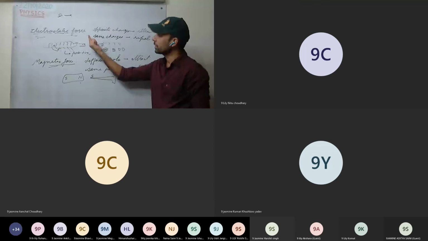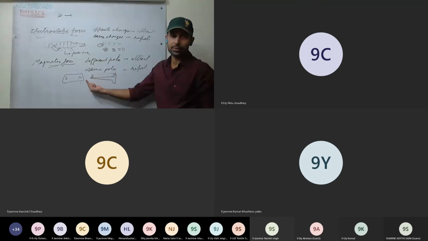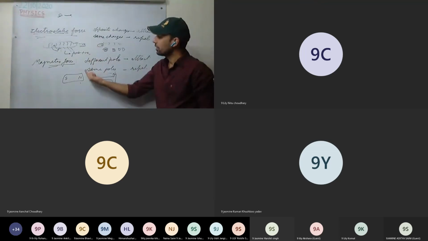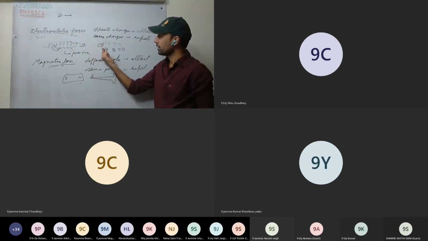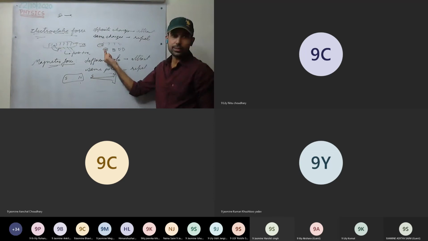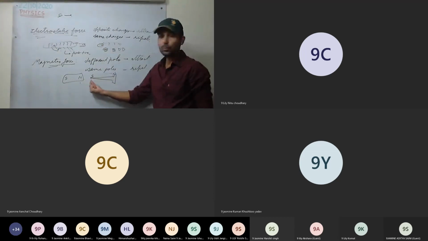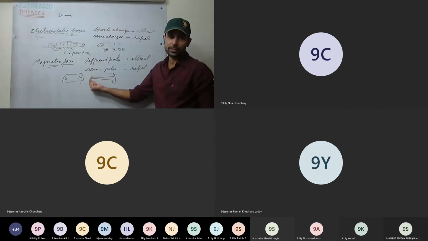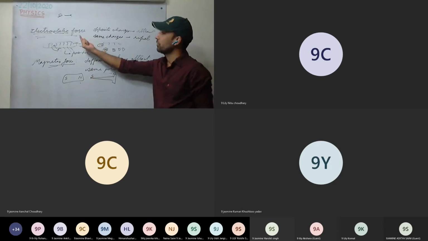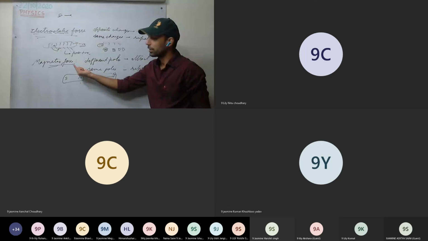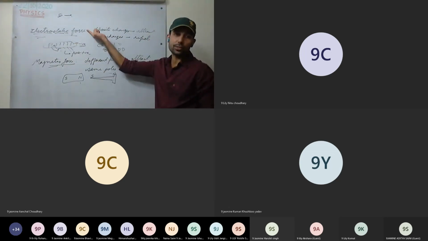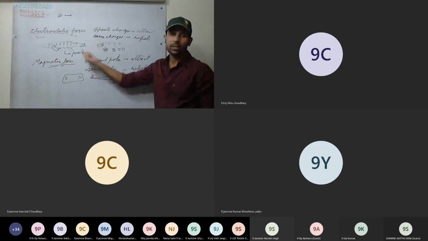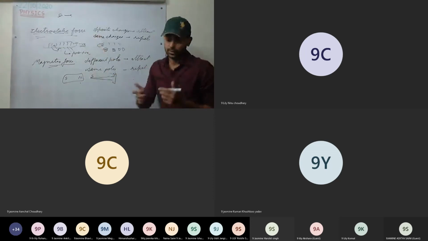So you can see the similarity between electrostatic force and magnetic force. Or we can say they are the two faces of the same coin. You can see the comparison here as well. The charge is induced. Opposite charge is induced and they get attracted. Here as well, the opposite pole is induced and they get attracted. So if you study electrostatic force, you will understand the magnetic force very easily. If you understand magnetic force, you can understand electrostatic force very easily. So they are two faces of the same coin.